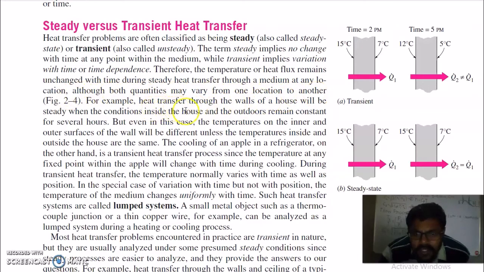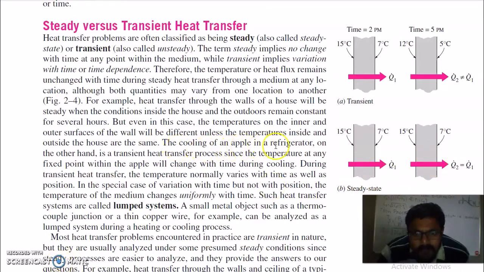For example, heat transfer through a wall of a house will be steady when the conditions inside the house and outside remain constant for several hours. Means at 2 p.m. it is 15 and 7, so it is Q1 dot. So if after say 5 p.m. it is 15 and 7, then your Q1 is equal to Q2. So this is case of steady state.